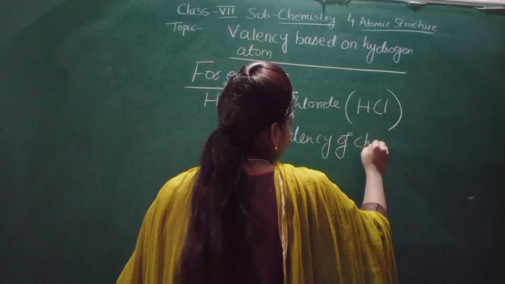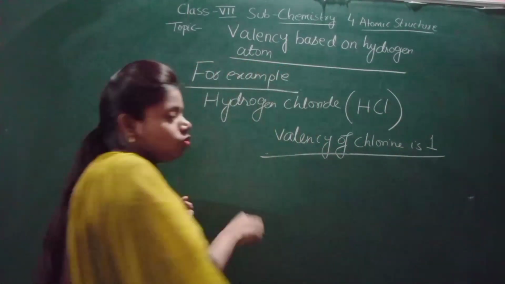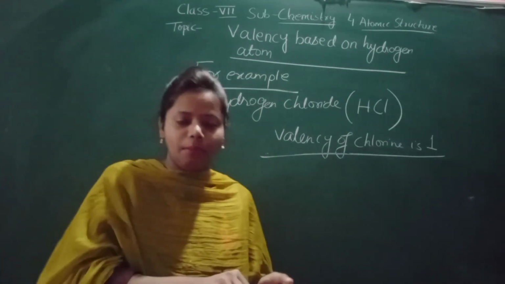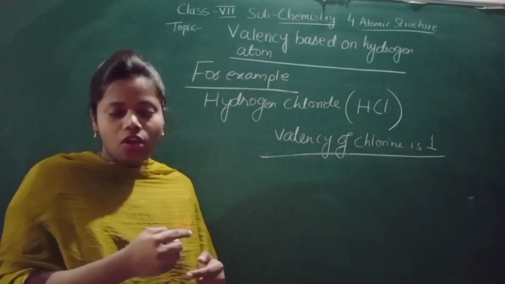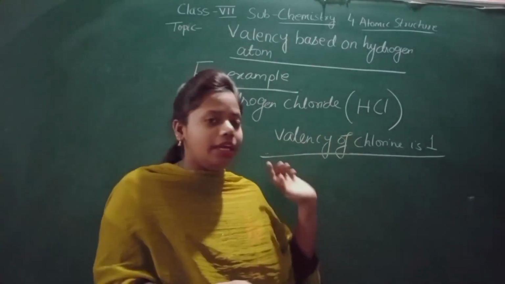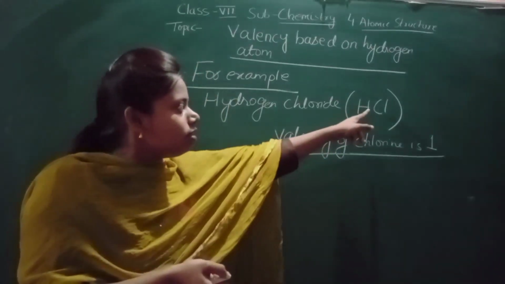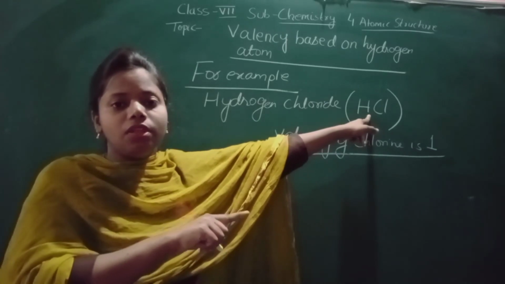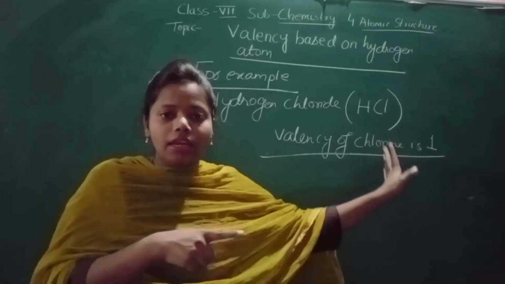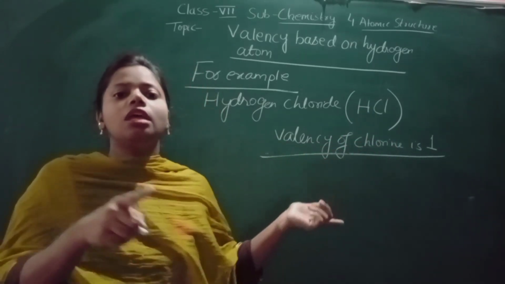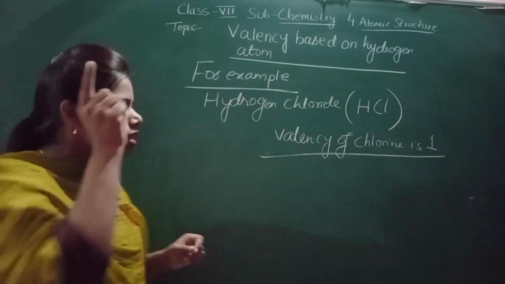Valency of chlorine is 1. So the number of hydrogen atoms that combine will become the valency of the element, or the valency of the radical. Here the element given is chlorine. How many hydrogen atoms combine? 1. That means it has become the valency of chlorine, and the valency of chlorine is 1. And in terms of charge, if you want to write, it is minus 1. Okay, now let us see the next example.